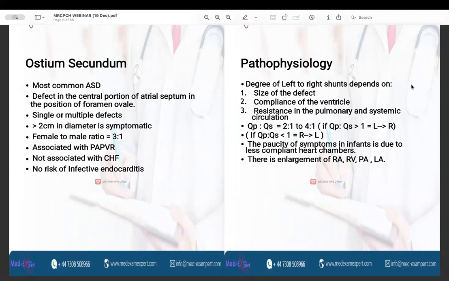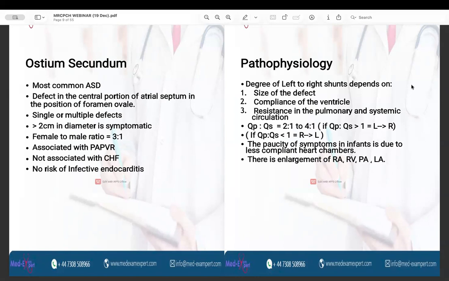So, the pathophysiology: there is left to right shunt, and again, the degree of the left to right shunt depends on three things. First, the size of the defect. If the size of the defect is less, there will be less blood which will be shunted from the left side of the heart to the right side of the heart. Second, the compliance of the ventricle, and third, the resistance in the pulmonary and systemic circulation.